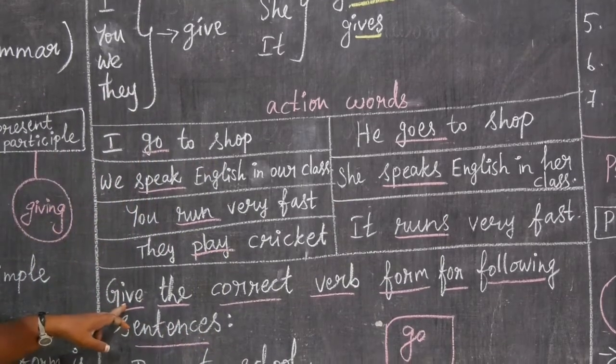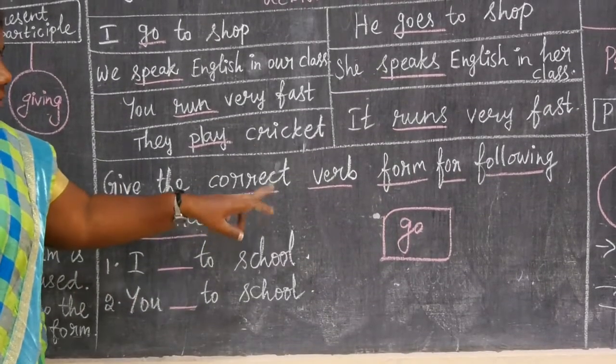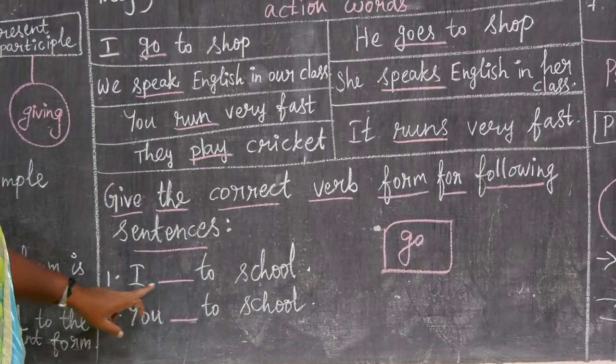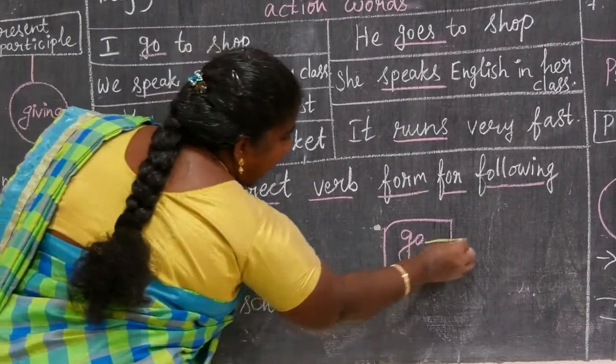I have given some exercises. You have to fill in the blanks. Give the correct verb form for the following sentences. I dash to school. You take the verb go, the action word.